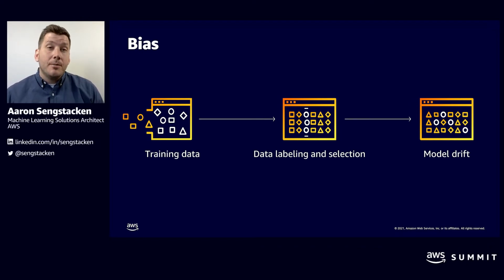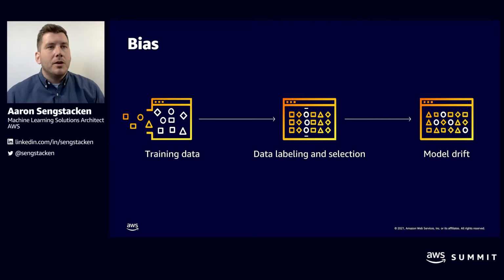So before we train a machine learning model, the initial data that we're going to use for the model might contain imbalances, such as not having enough examples of members of a certain class, which can then cause the model to become biased against that class. And research has shown that machine learning models have the ability to amplify bias. We're going to refer to this as pre-training data bias.